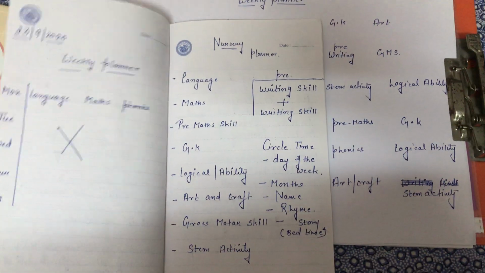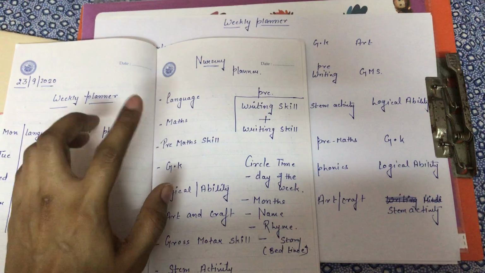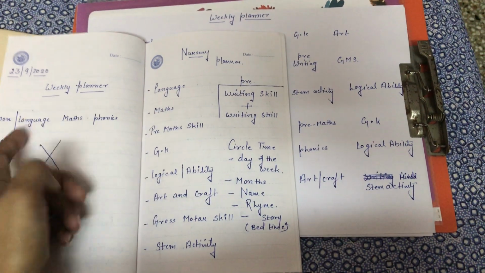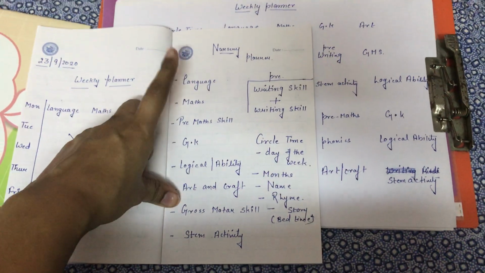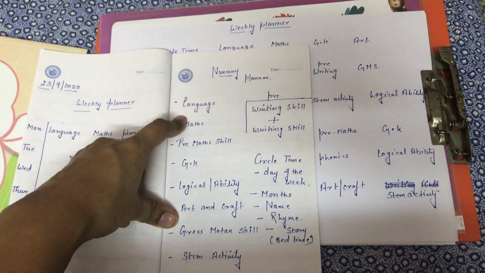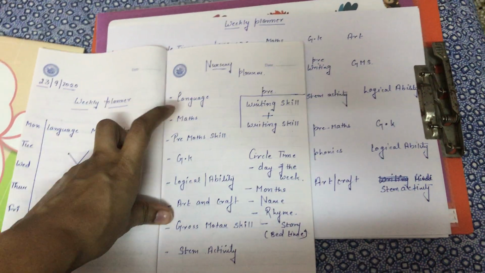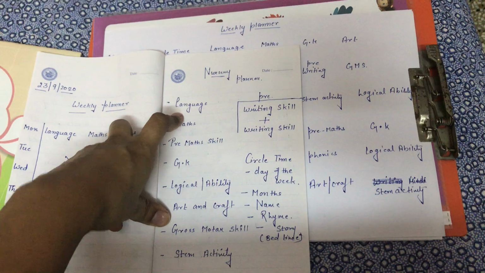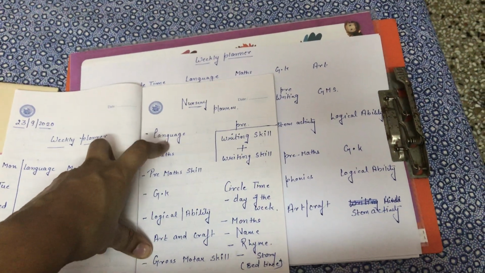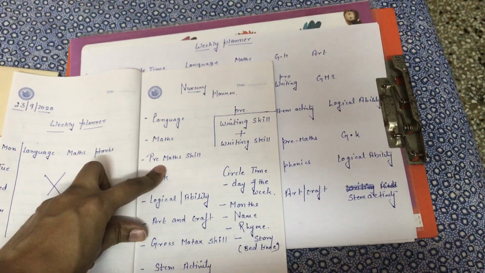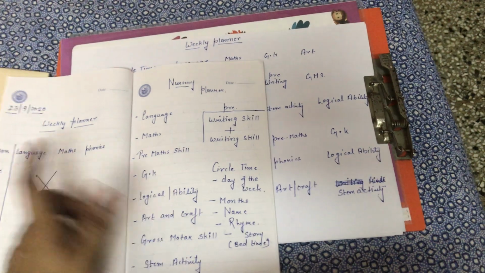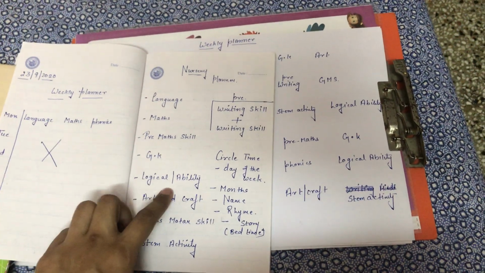So this is basically a planner in which I have added some subjects which we need to cover at this group. So first is language. If you are teaching your kid both languages, or bilingual, you can teach both. As I am teaching Hindi as well as English to my kids, I will include both languages here. And maths and pre-math skills I also have added. GK, that is general knowledge, some topics will be from general knowledge.